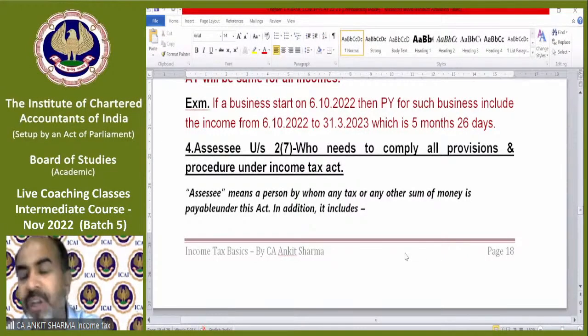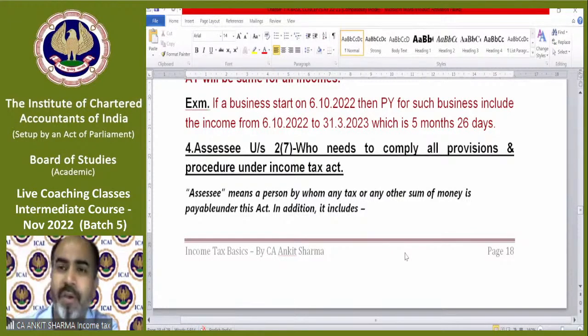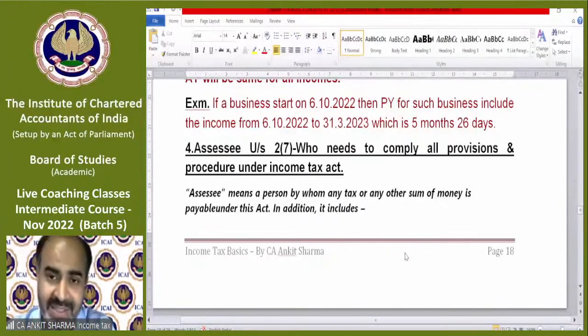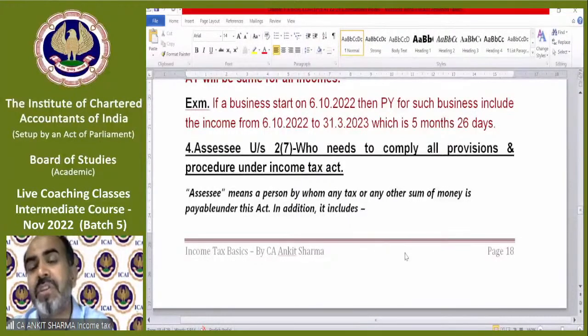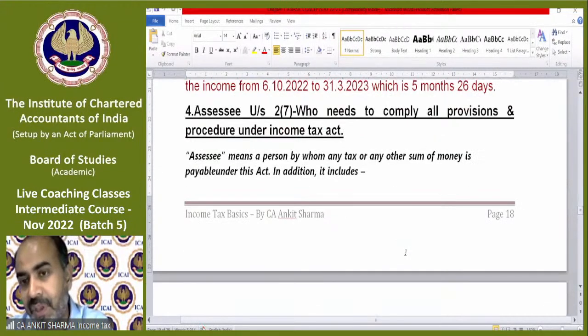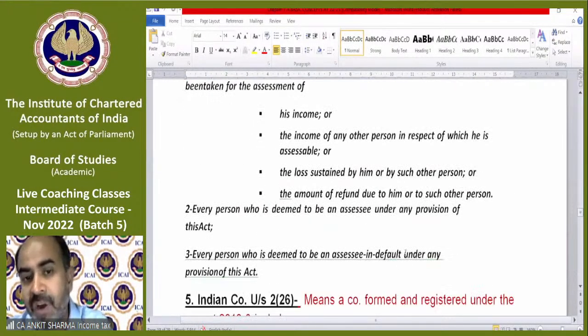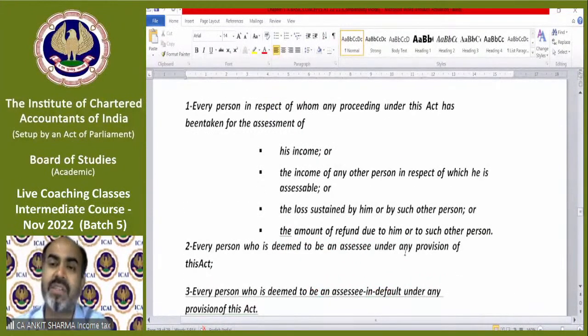In addition, it includes further categories. The person is that category which tells us who is responsible to pay tax in our country. If you fall in the category of person, then income tax will be chargeable upon you. Assessee says, if you fall in any of points 1, 2 or 3, of course, if you are an assessee, you are already a person.